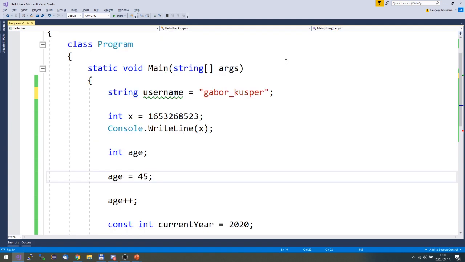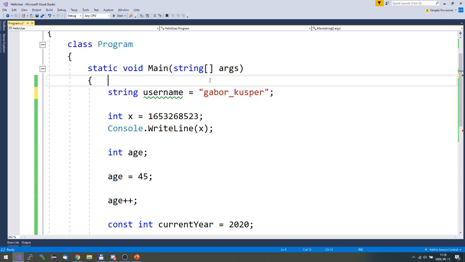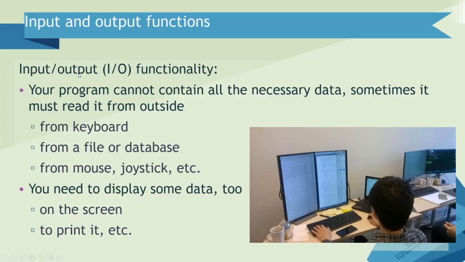So the message here is that typically you don't know in advance what your data will be. You have to ask the user to provide this data. So for this you need to read something from the keyboard or a file or from some input device.